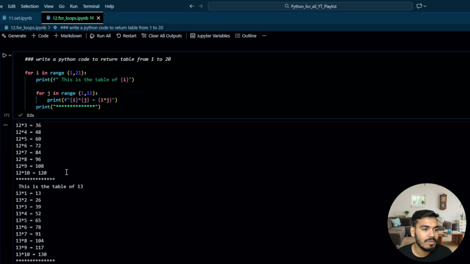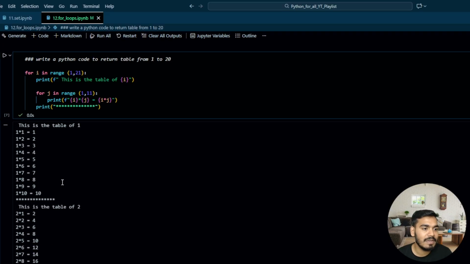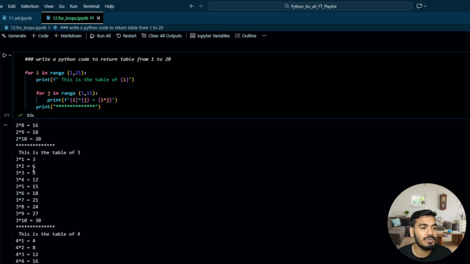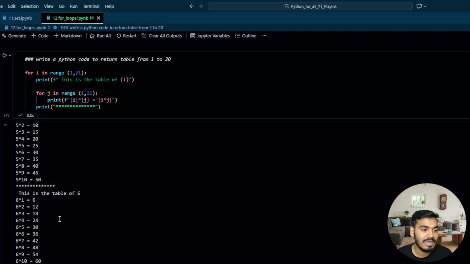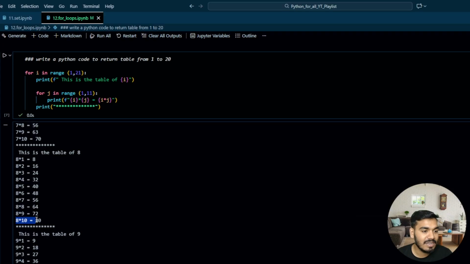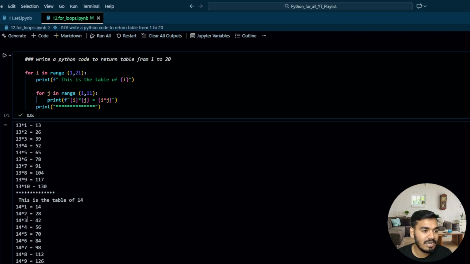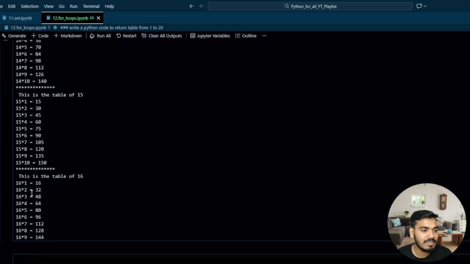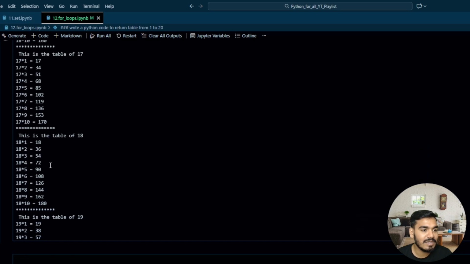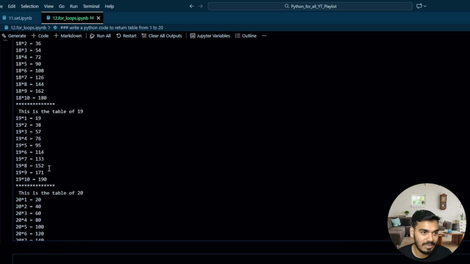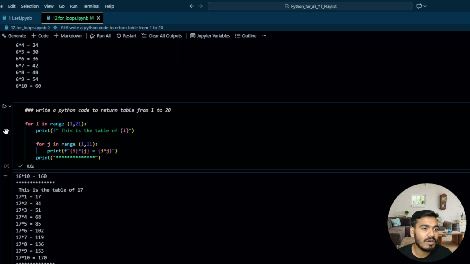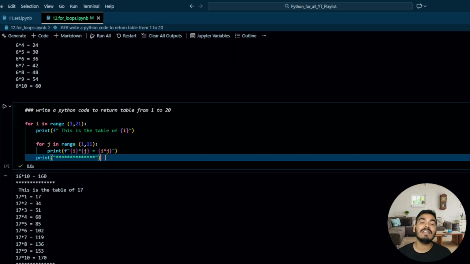Perfect. So let's start from the beginning. So table of 1, table of 2, table of 3. 3 ones are 3, 3 twos are 6, 3 fives are 15, 3 tens are 30, right? Next, this is the 8 table, this is the 14th table, this is the 15th, this is the 16th, and then 17th, 18, 19, and 20. So how this code is working, I will explain in the next video. This is an example of a nested for loop.